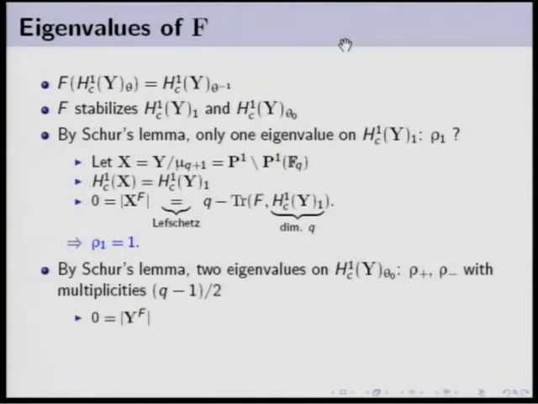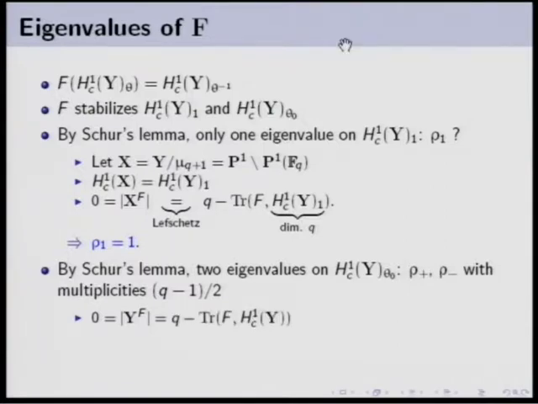You see? Well, again, rho plus and rho minus have multiplicity q minus 1 over 2 because this is the dimension of these two irreducible components. And again, Y has no rational point over the Fq. And the reason is that if it has a rational point, then X would have a rational point, and X has none. Okay, so Y has no rational point.